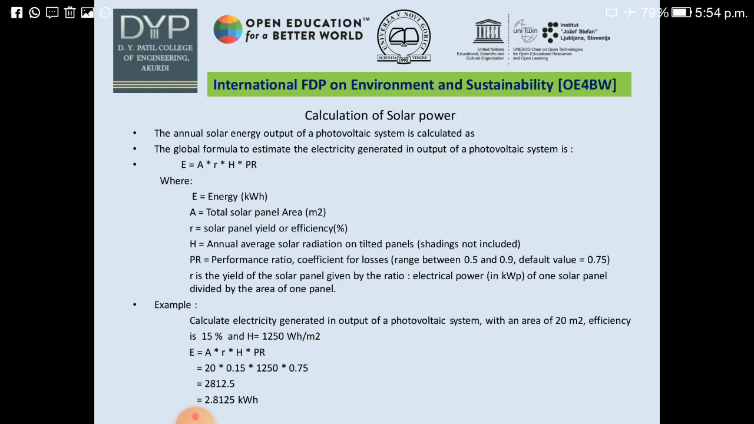For example, to calculate the electricity generated in output of a photovoltaic system with an area of 20 meters square, efficiency of 15% and H equal to 1250 watt per meter square, putting all these values in the formula E equal to A into R into H into PR, which is equal to 20 into 0.15 into 1250 into 0.75, which is equal to 2812.5 watt, which is equal to 2.8125 kilowatt.